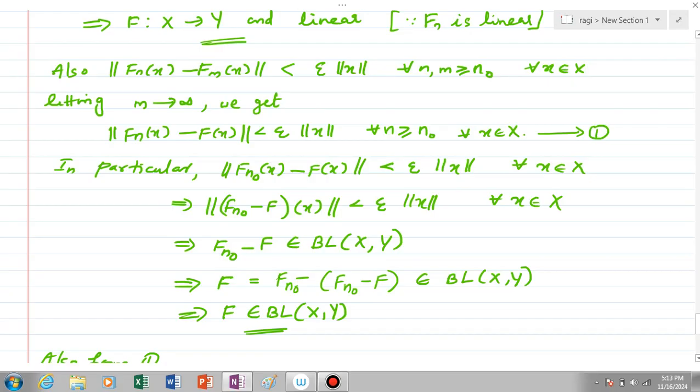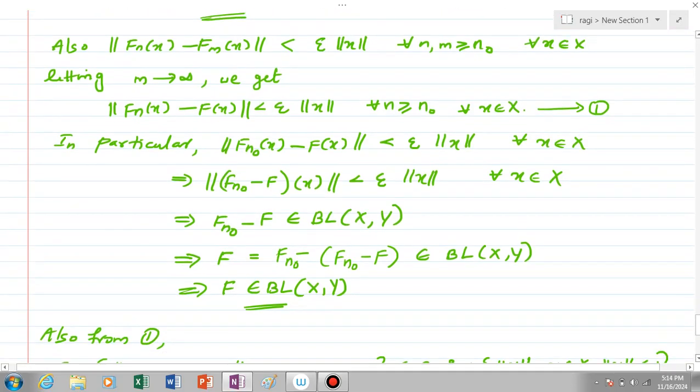This means that f_{n naught} minus f is bounded, by theorem 6.2. So it is a bounded linear map from X to Y, and so f_{n naught} minus f is an element of BL(X,Y). Then f is also an element of BL(X,Y), because f can be expressed as f_{n naught} minus (f_{n naught} minus f), and since BL(X,Y) is a linear space, clearly f is an element of BL(X,Y).